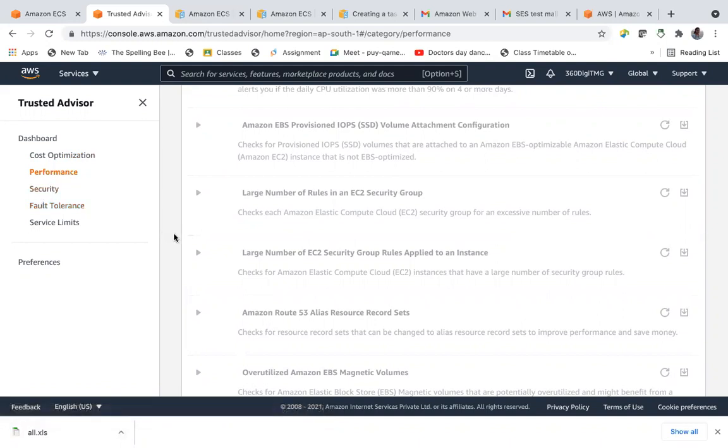Okay, once you have deployed, suppose you are designing a system in your assignments. Once your system is ready, you have created EC2, S3, a load balancer, everything. So you can also try with Trusted Advisor. Come here, give your resources, and check whether it's a resilient architecture. That means fault tolerance checks are there, and security, is it fulfilling the security norms? Same performance, cost optimization. So it will suggest, and based on the suggestions, you can improve your system's performance or cost optimization, all these things.